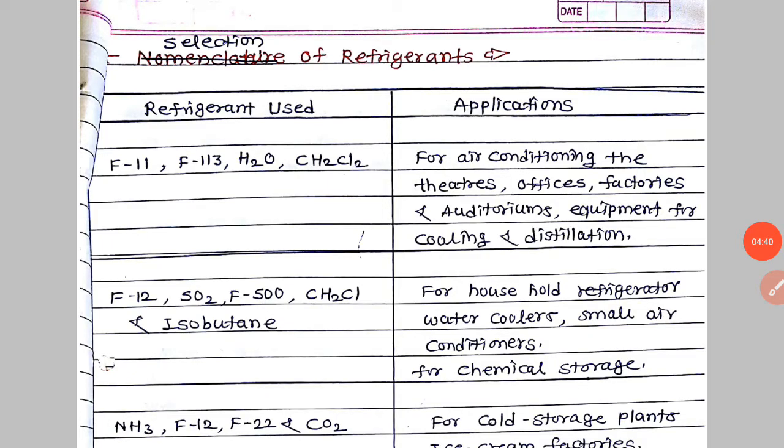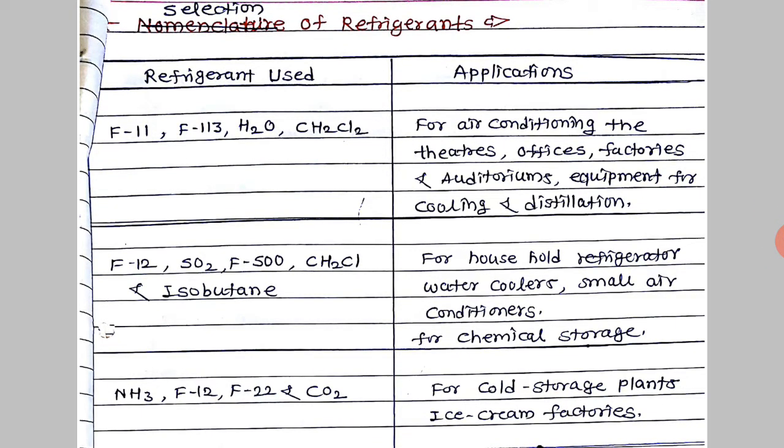Next point is selection of refrigerant, that is refrigerants used and their applications. See here, refrigerants F11, F113, H2O and CH2Cl2, those refrigerants are used for air conditioning of theaters, offices, factories, auditoriums, and equipment for cooling and distillation.